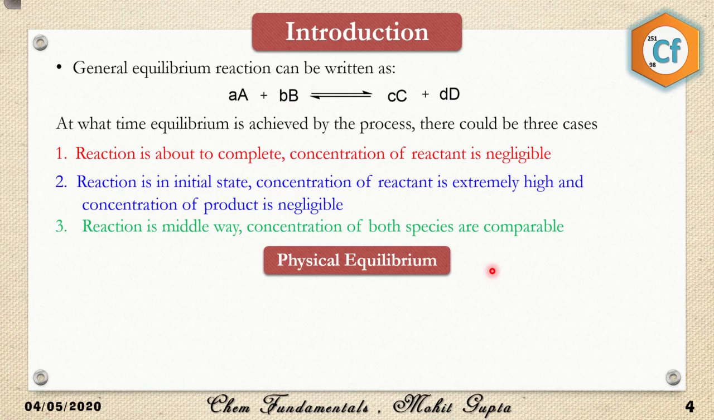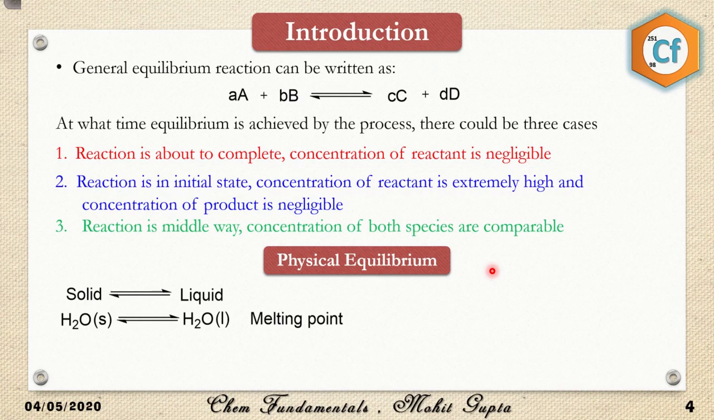So here we'll be talking about the physical equilibria in detail. In physical equilibria, the physical properties are going to change. What are physical properties? Those properties which can be sensed or which can be visualized. For example, the solid is in equilibrium with the liquid. This equilibrium is achieved at the melting point of any compound. For example, I have taken H2O solid, which is ice, and which is getting converted into H2O liquid.